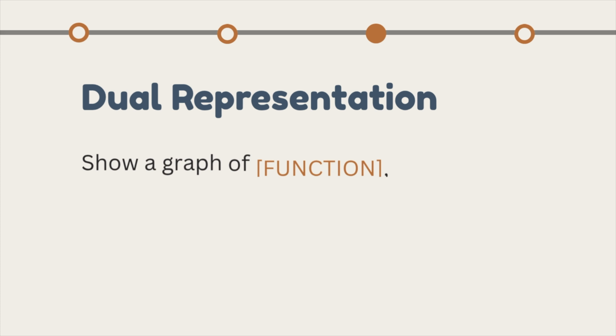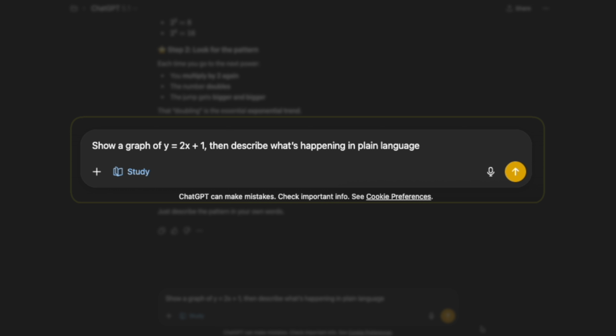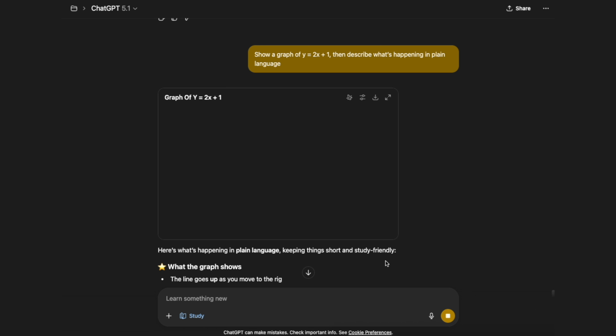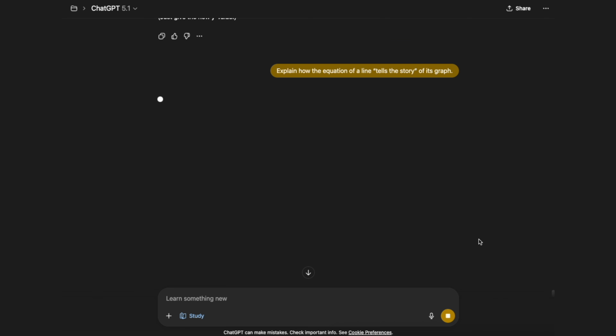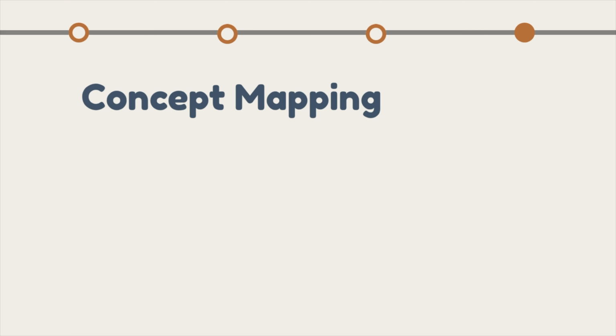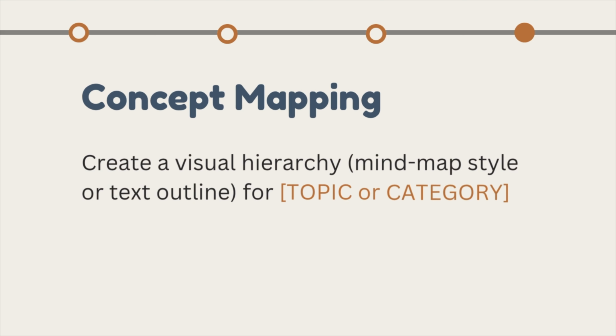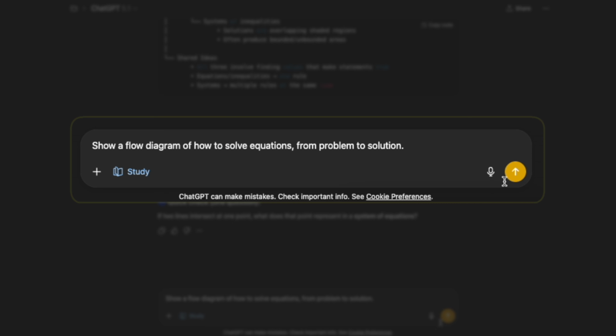Next one is dual representation, to pair visuals and words. For example, like a graph with verbal reasoning, or maybe a formula with a story. And the last one here is concept mapping, to show how math ideas relate. It's great for seeing a bird's eye view of the subject.